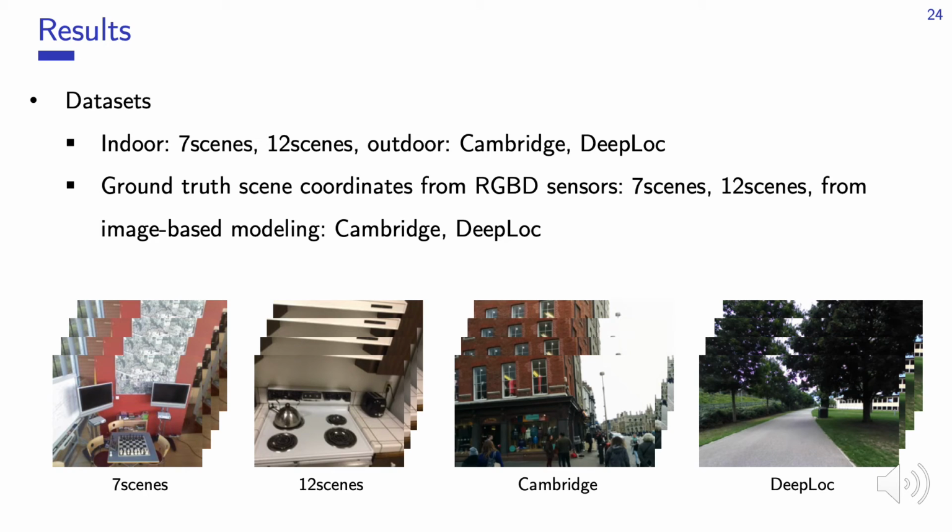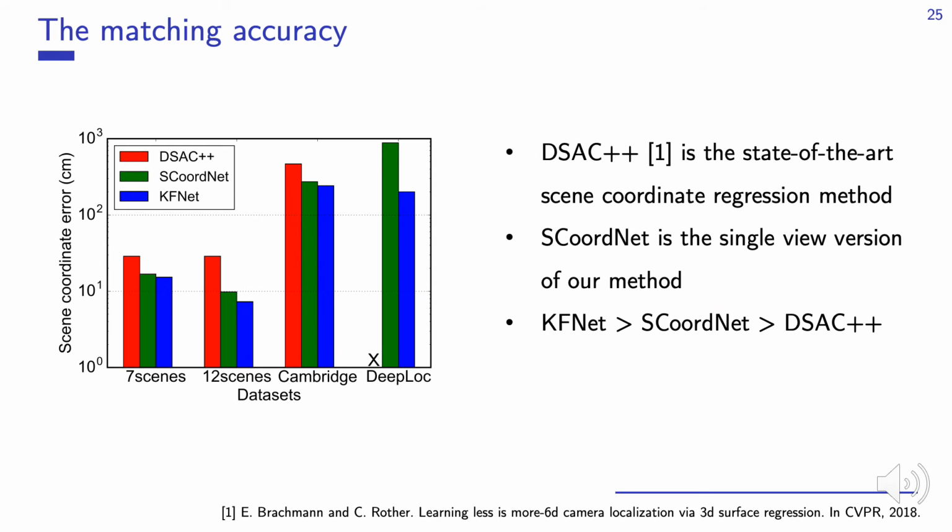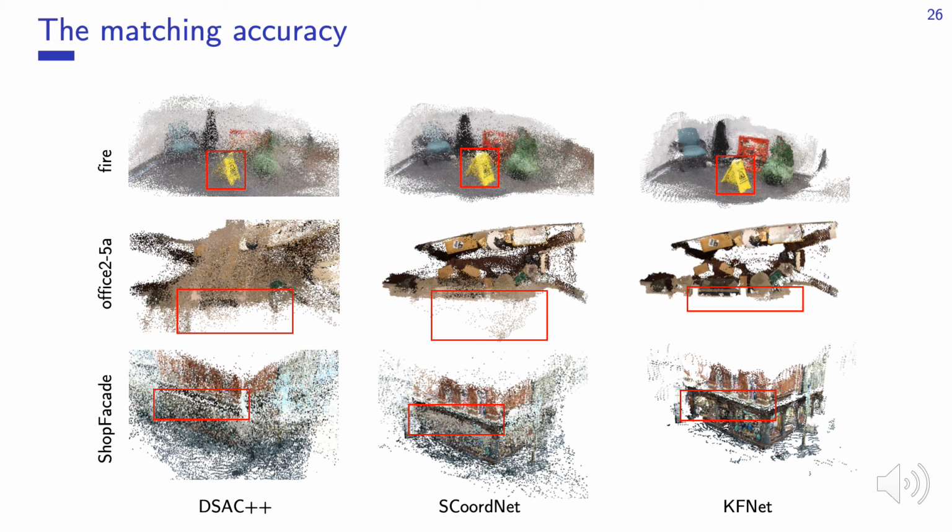We run experiments on both indoor and outdoor datasets. First, we evaluate the matching accuracy in comparison with DSAC++, which is the best scene coordinate regression method. SquareNet is a single-view version of our method. CAFNet achieves the minimum errors consistently. Here we visualize the predicted point clouds.